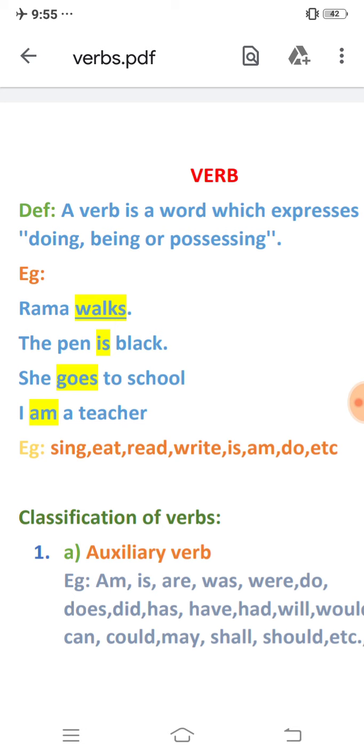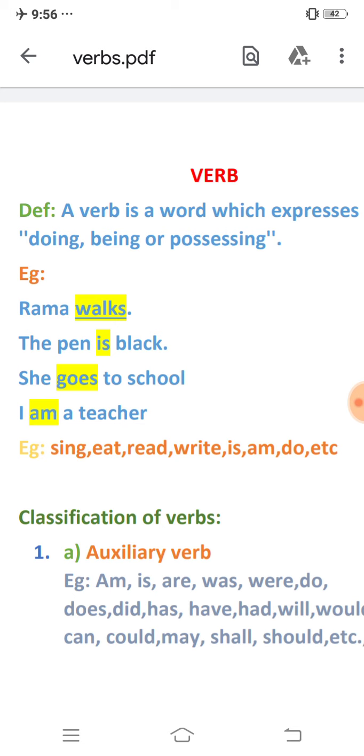Examples. Here are some sentences. Observe these sentences. Rama walks. The pen is black. She goes to school. I am a teacher. In these sentences, some words are highlighted. Those words are verbs. Walks, is, goes, am. These are verbs. Some more examples. Sing, eat, read, write, is, am, do, etc. These are also verbs.